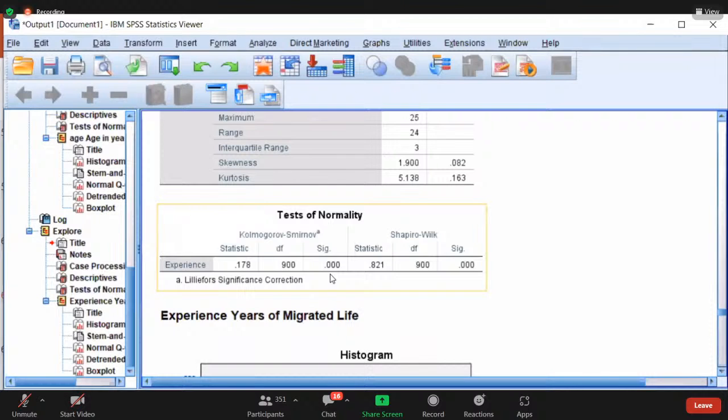Clear, sir. So Shapiro-Wilk will also be the same. Already we have seen by looking at the skewness that there is a positive skewness and it is leptokurtic. The same result we are getting here, saying there is a skewness, which means the data is not normal. When there is a skewness, data is not normal. Clear, madam? Very good.